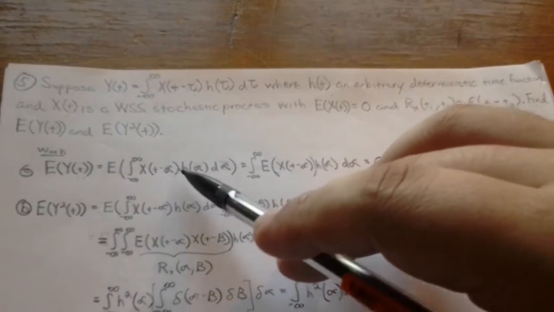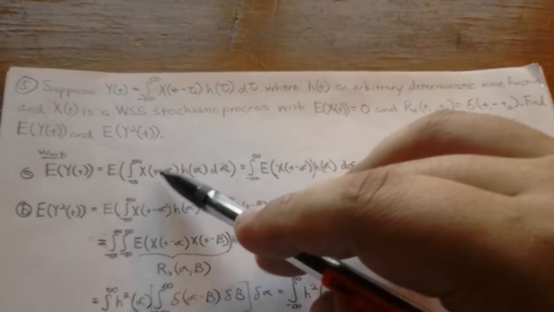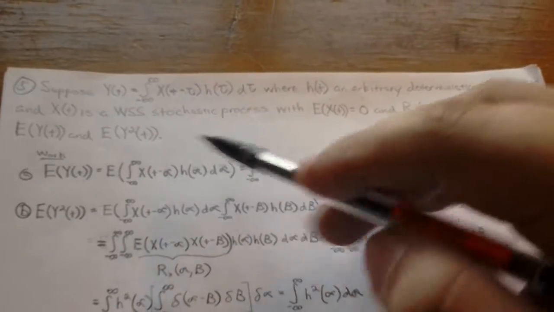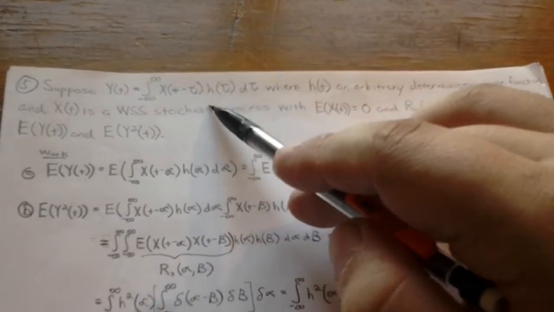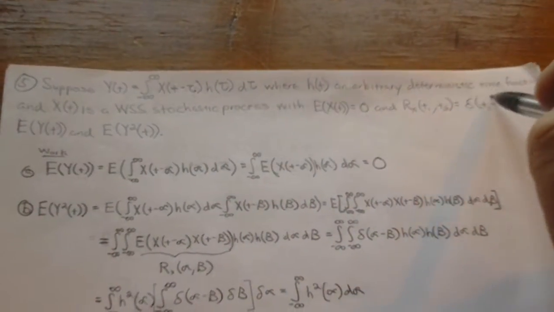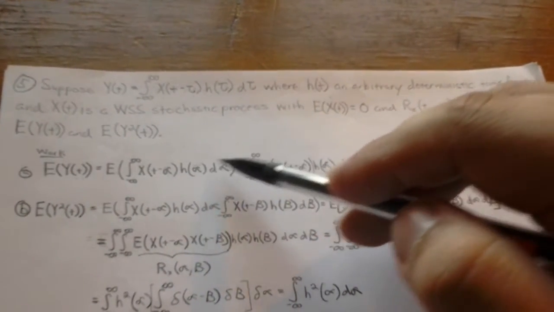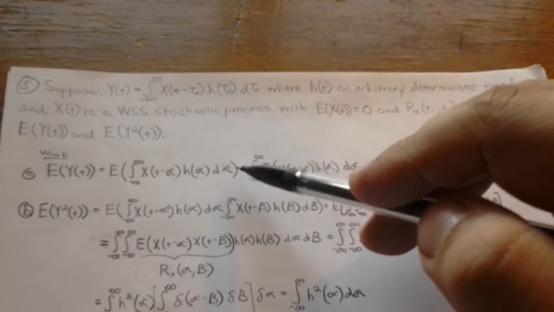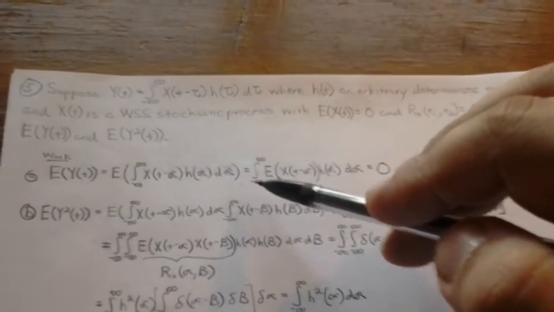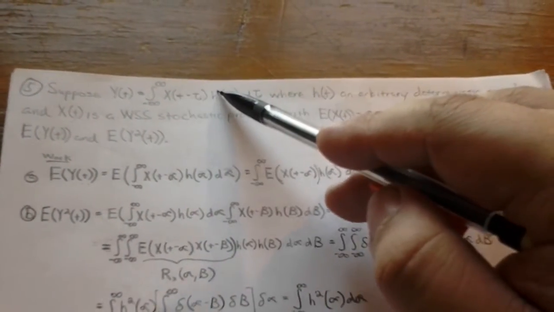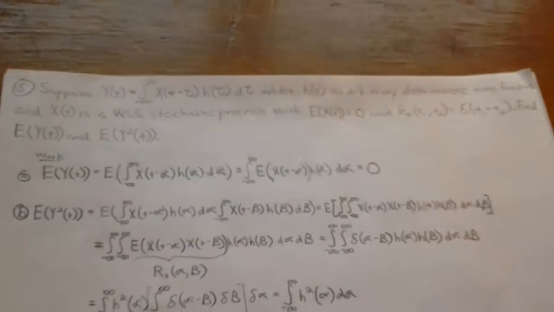So we put t minus alpha. Again, we use the deterministic time function h in terms of alpha, and the whole thing is integrated over alpha. All we did was substitute this in here.